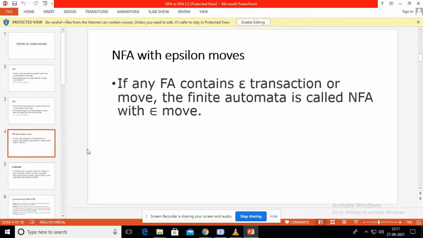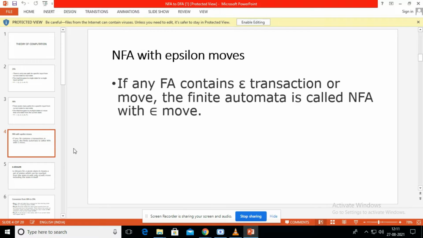DFA will not contain epsilon moves. But NFA may have epsilon moves. What is epsilon? Nothing. We already discussed the null string and epsilon string. Epsilon means there are no symbols present inside the string, the null string, or we call it the epsilon string.